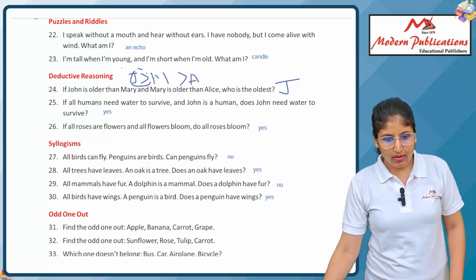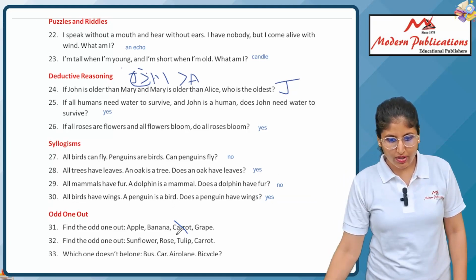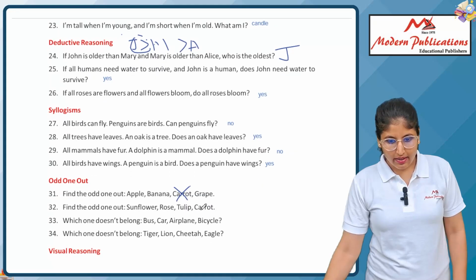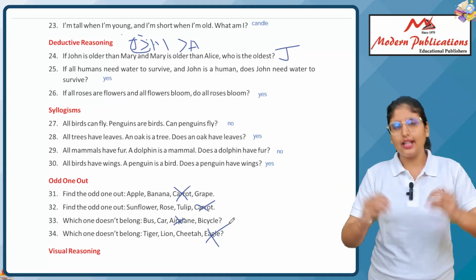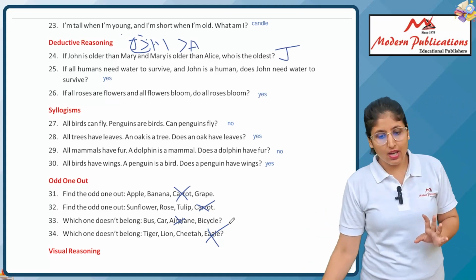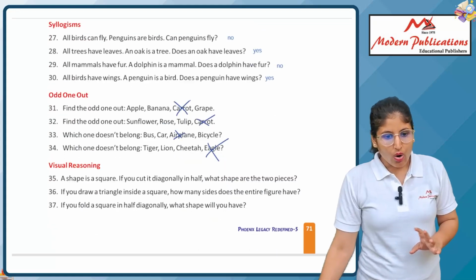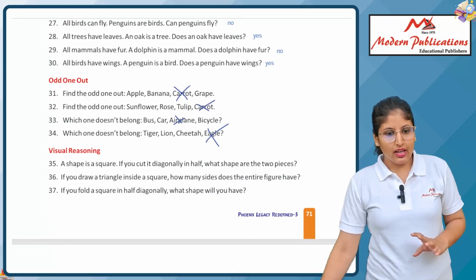Which is the odd one? Of course, carrot is a vegetable, so here carrot is odd. Okay. Car, bus, train, aeroplane. Of course, here the eagle is the odd one out. That is different from the other group. That is known as uneven, or we can say odd one out.